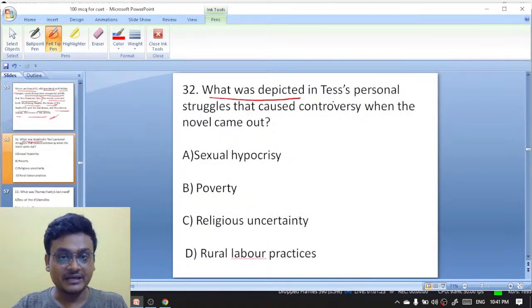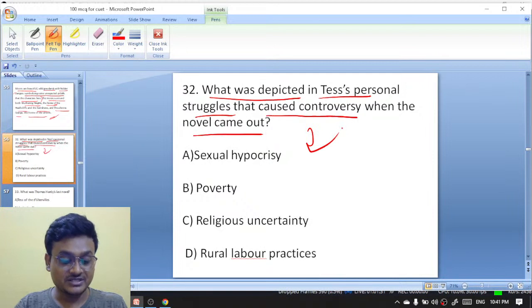What was depicted in Tess's personal struggles that caused controversy when the novel was published?